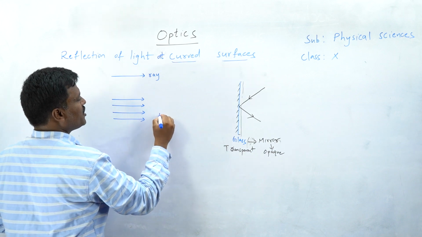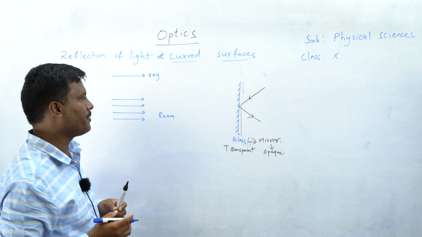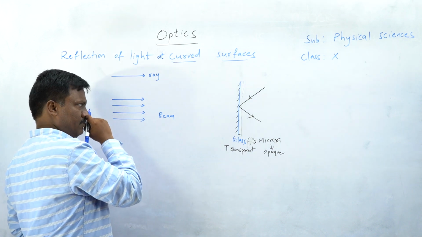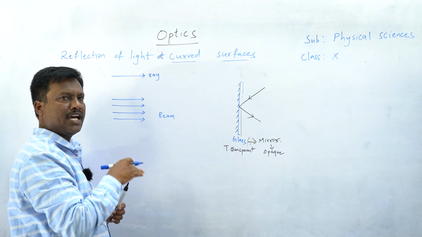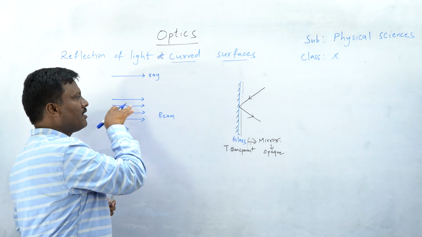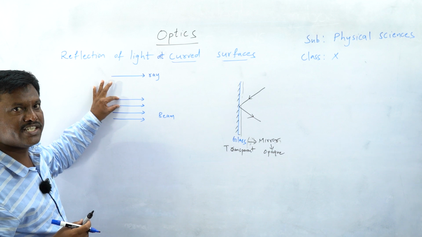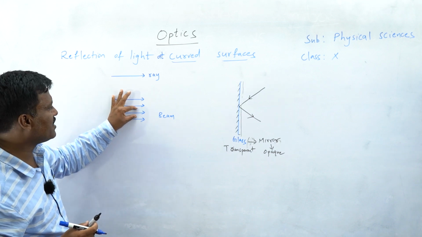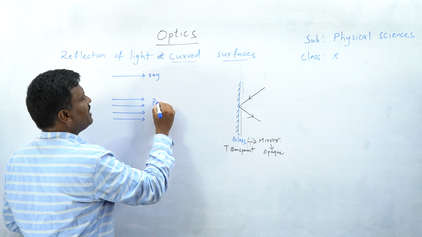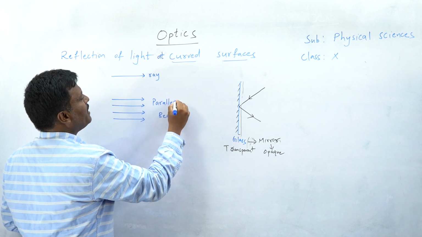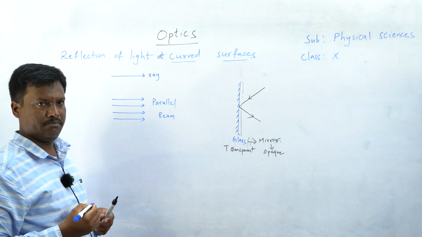Beam is nothing but a group of light rays or a bunch of light rays. But all the light rays in this group are passing parallel to each other. The angle between each and every light ray is 0 degrees, right? That is why this kind of beam is called a parallel beam.